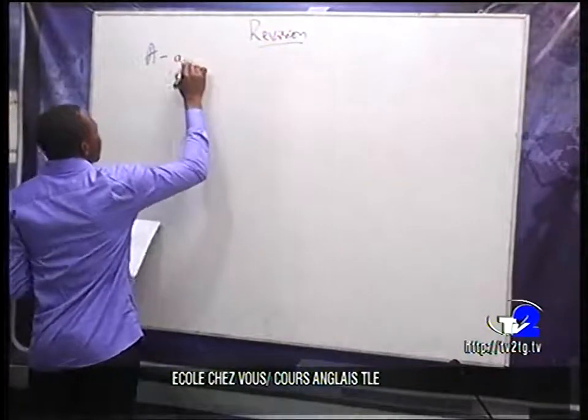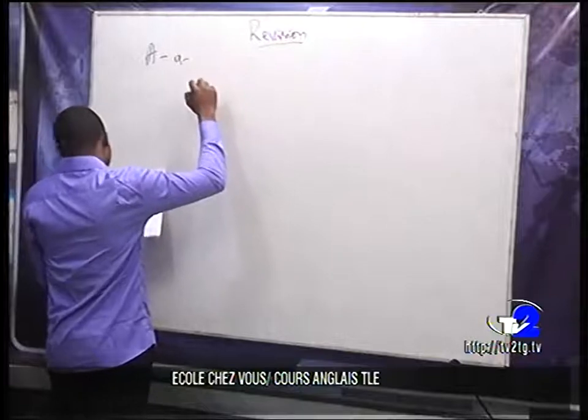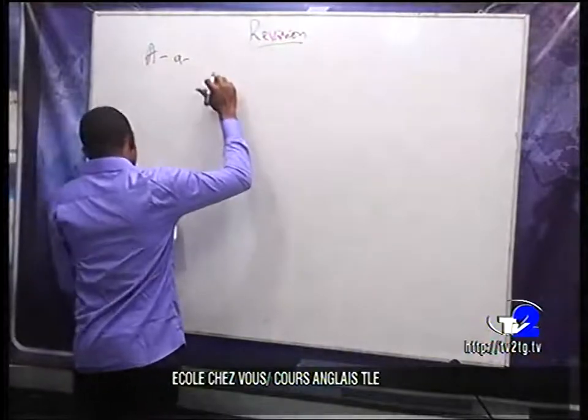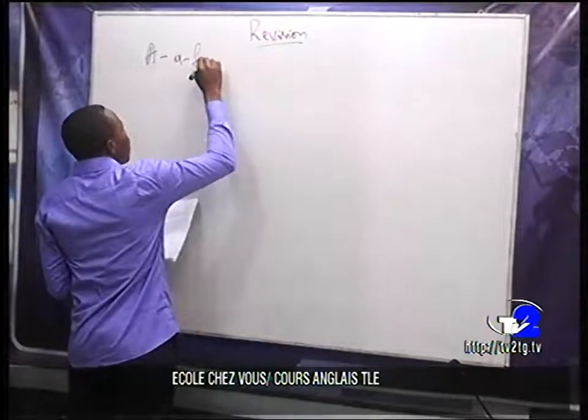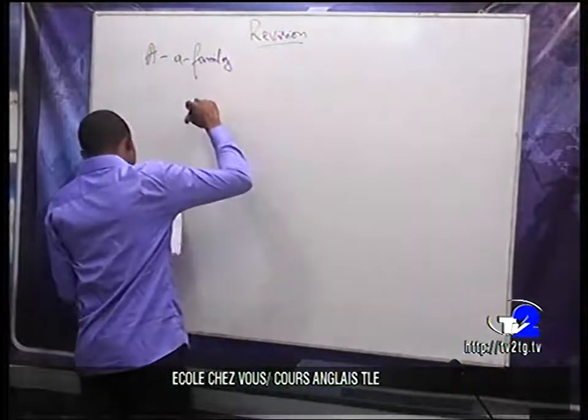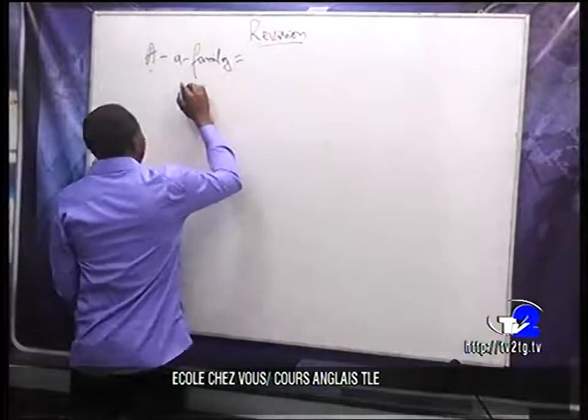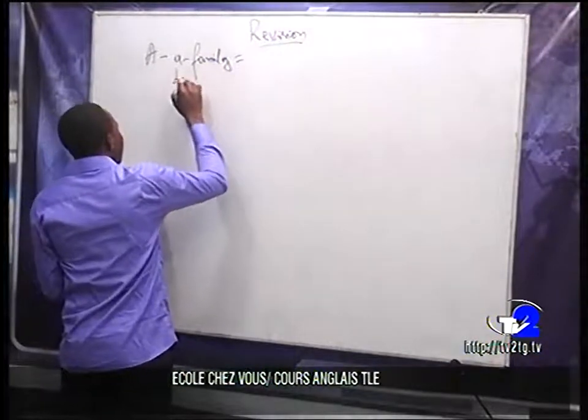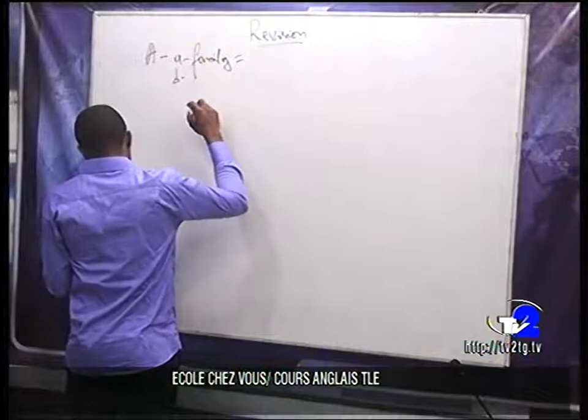So here we have: work out verbs from these words. Number A, we have family. Number B, we have danger.